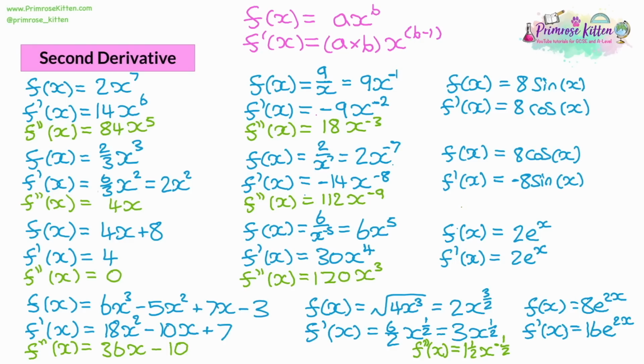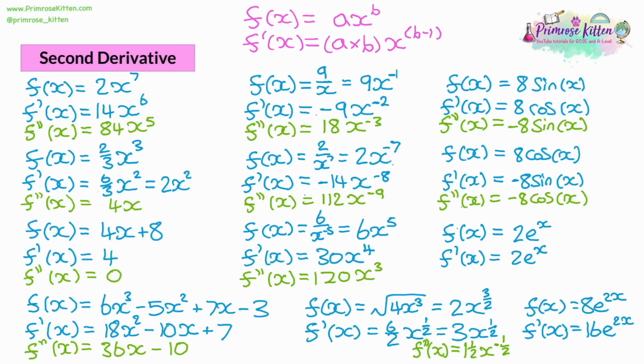Moving on to trigonometry. So the second derivative is 8 cos x. Now that's actually the question afterwards, wasn't it, that we did before? So the answer is going to be -8 sine x. Differentiating cos into sine will give you a negative number. Differentiating sine into cos, we just swap the sine with cos.